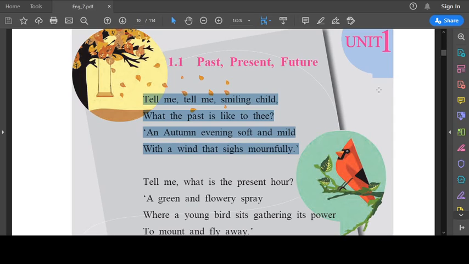So actually, in the past, the child has had a peaceful life. But the child also gives us a picture that within that peaceful past, the child has also suffered through some hardships. So that's why he compares the past to an autumn evening which is soft and mild, with a wind that sighs mournfully, that makes him sad. And why is he sad? Because he cannot go back to the past.